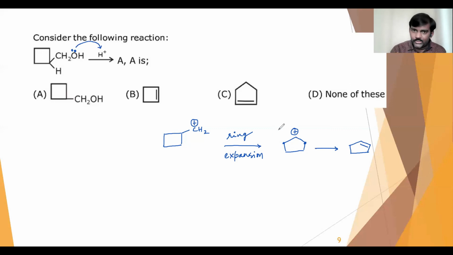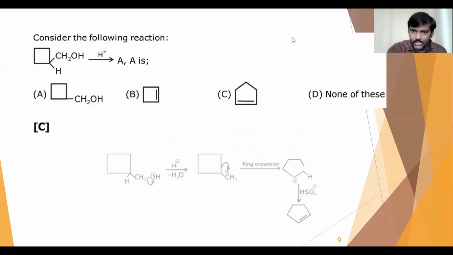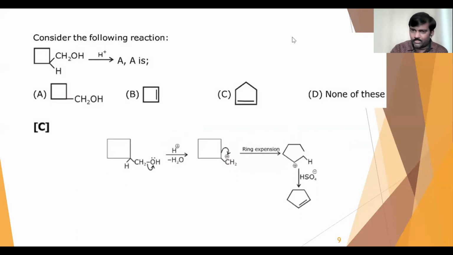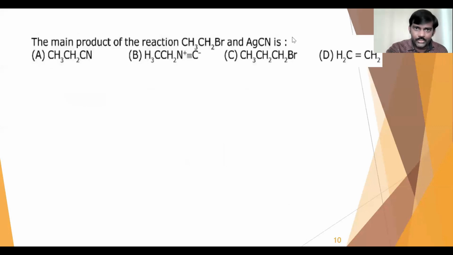That cyclopentene is there in option C, right? So option C is the answer, and that is the mechanism. Here it is, the same mechanism which we discussed just now. So that is question number 8. Next question, question number 9. The main product of the reaction of ethyl bromide with silver cyanide.